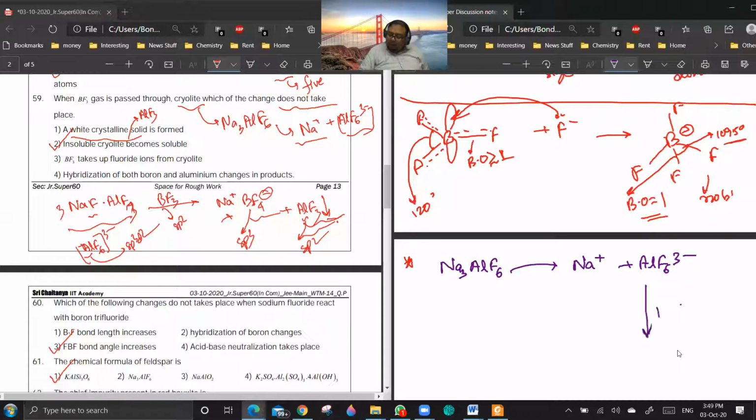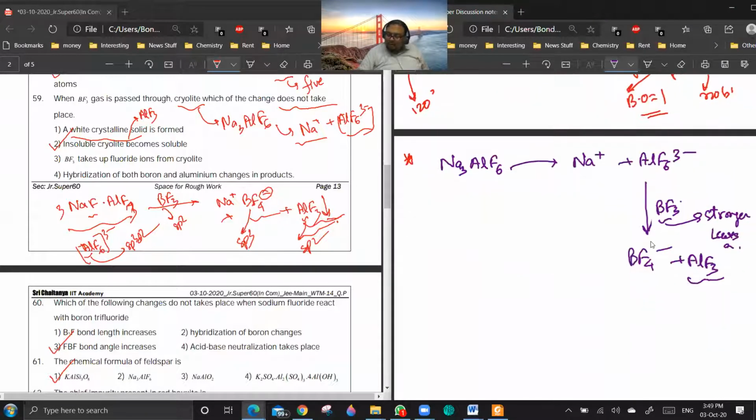Now, when you are reacting it with BF3, a stronger Lewis acid, it will form BF4 minus plus AlF3, which is a weaker Lewis acid.